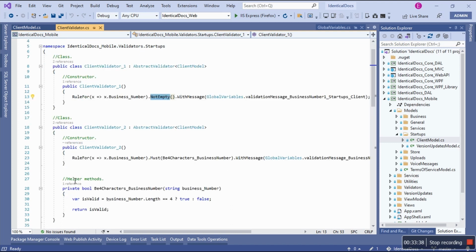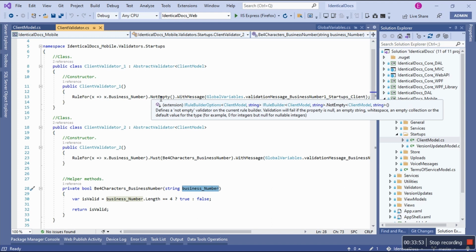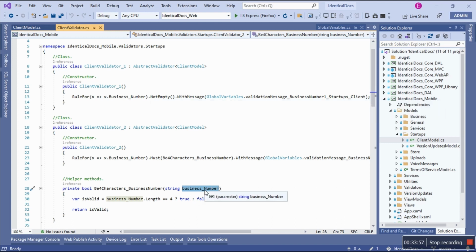The second class is still for business number, but we are saying it must be 4 characters. So the business number, when it comes in, remember it should not be empty. And then when the user has typed in something, I'm saying now it needs to be 4 characters, then I'm going to check and return a boolean: is this valid?